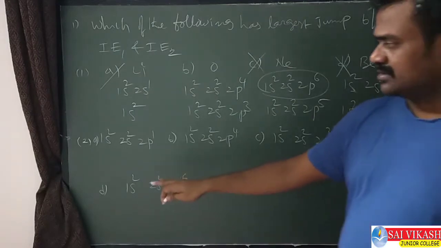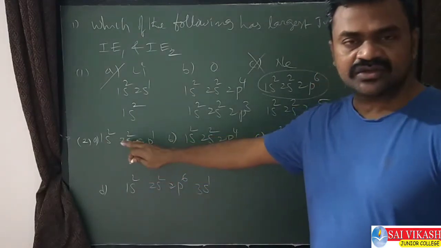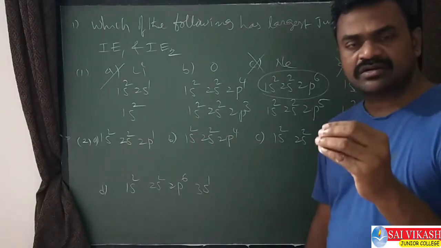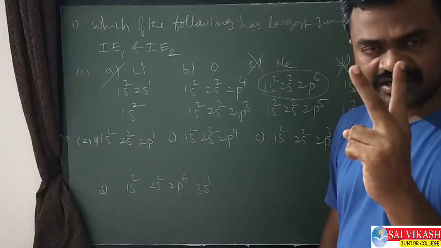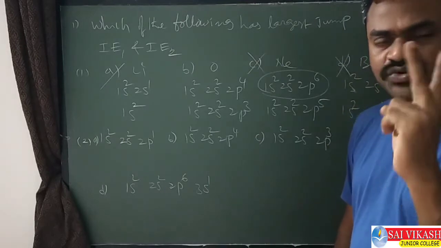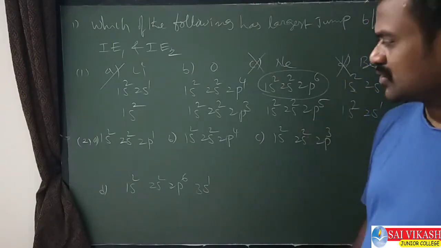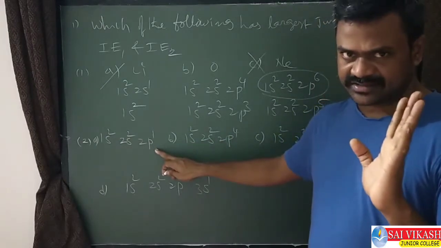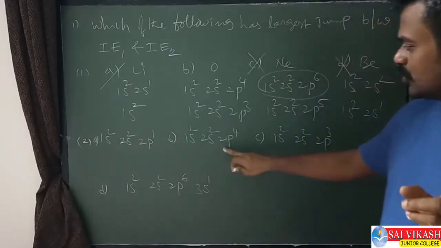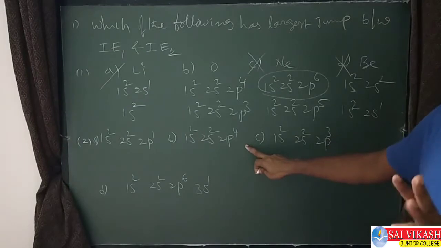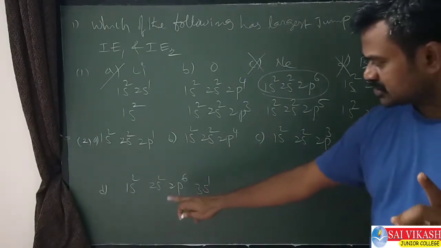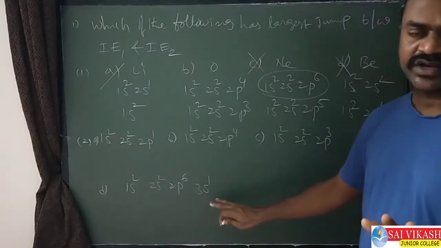Next question, see the next question. In this case also, some electron configurations are given. Based on the electron configurations, for removing the first electron and the second electron, there is a huge difference in the amount of energy required. See, in this case 1s2, 2s2, 2p1. Here 1s2, 2s2, 2p4. 1s2, 2s2, 2p3. Here 1s2, 2s2, 2p6, 3s1.